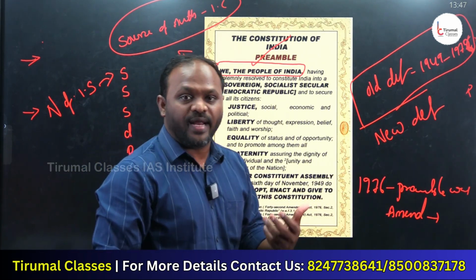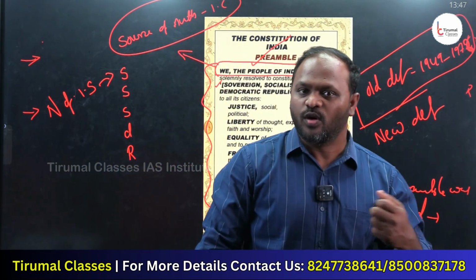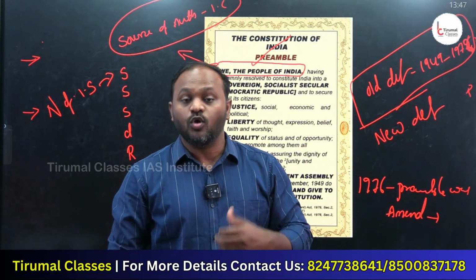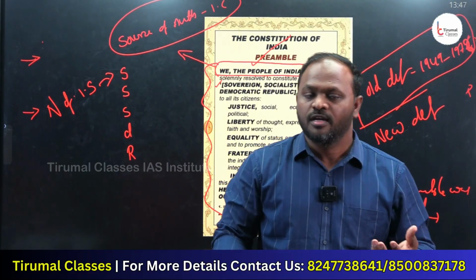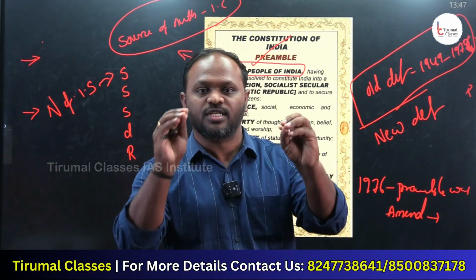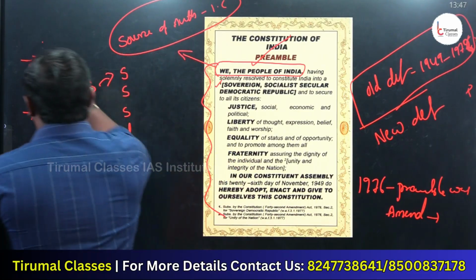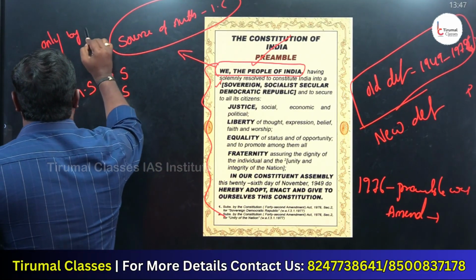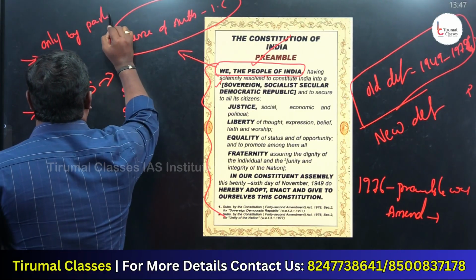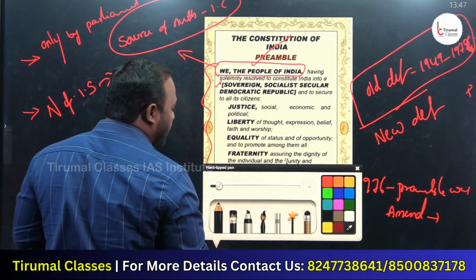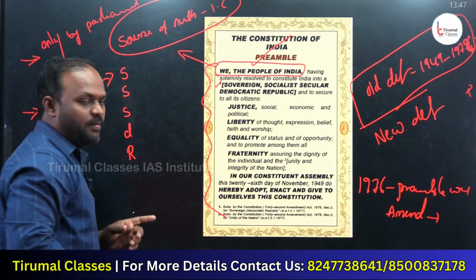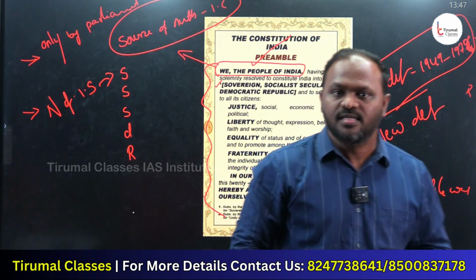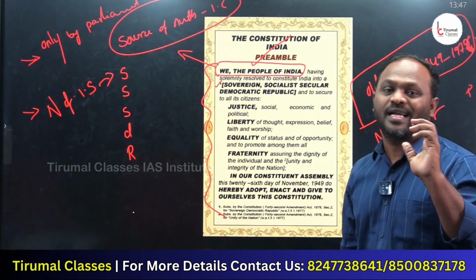Who can amend the preamble? Who can amend the Indian Constitution? The preamble is a part of the Indian Constitution. So who can change the Indian Constitution? The answer is, the Indian Constitution can be amended only by Parliament. Is it clear, everyone? Who can amend the Indian Constitution? Your answer is, only Parliament can do it.